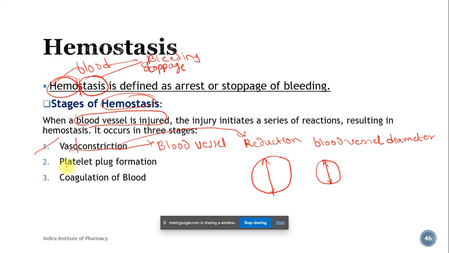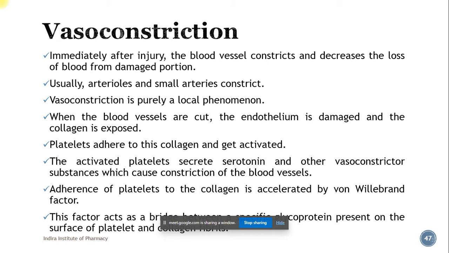The second stage of hemostasis is platelet plug formation. We have already seen the function played by the platelets; they are responsible for the coagulation process. The third step is the actual coagulation of blood. It is a lengthy process to describe, but actually it takes very little time to happen. So let's see what vasoconstriction is.